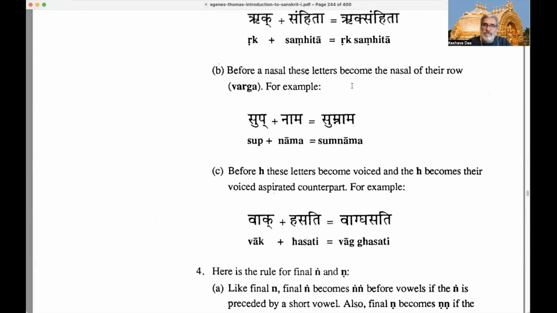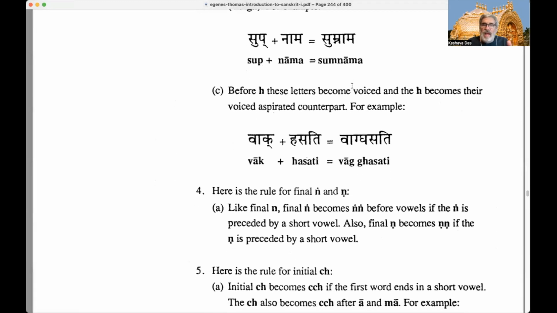Sum nama. Okay. So now we have before H, that is ha, hakara. Before H, these letters become voiced. What letters are we talking about? Again, P, cerebral T, and K coming at the end of the first word. Remember, they're unvoiced, they're hard right now.